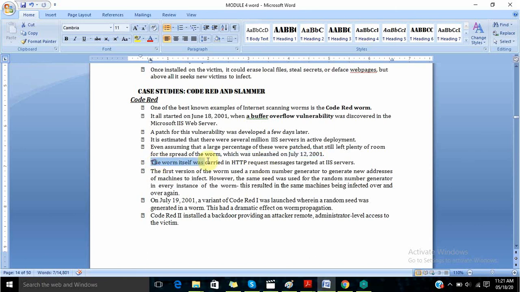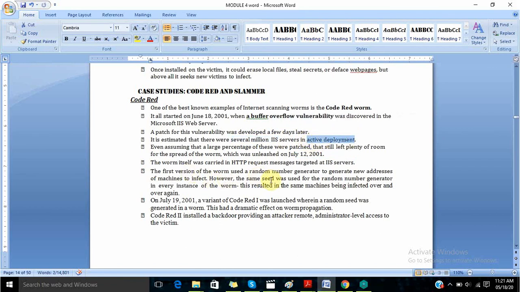The worm itself was carried in HTTP request messages targeted at IIS servers. So they were targeting the IIS servers which were in use by millions. Active deployment means they were in use.